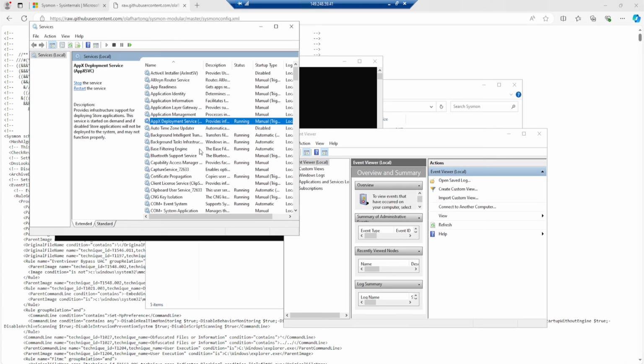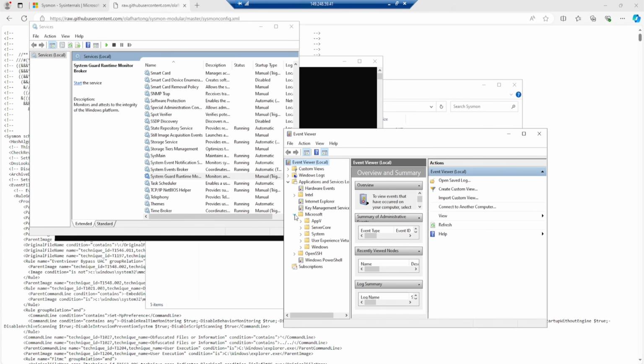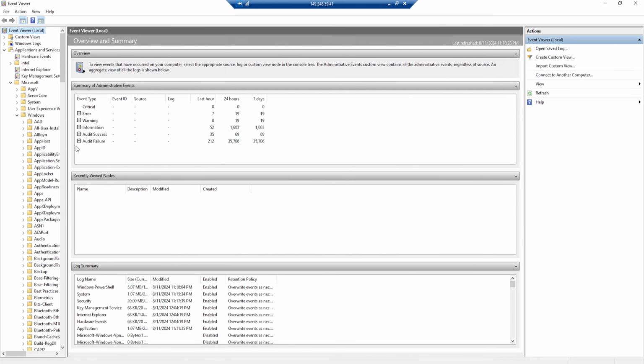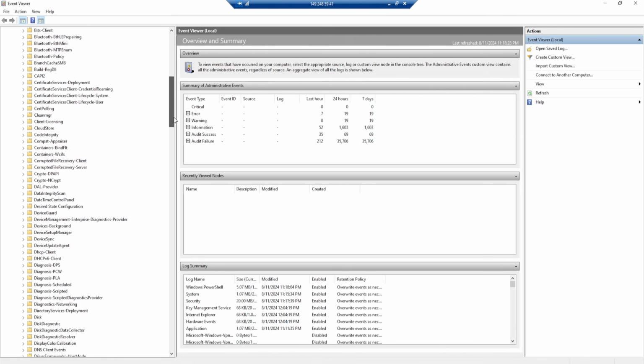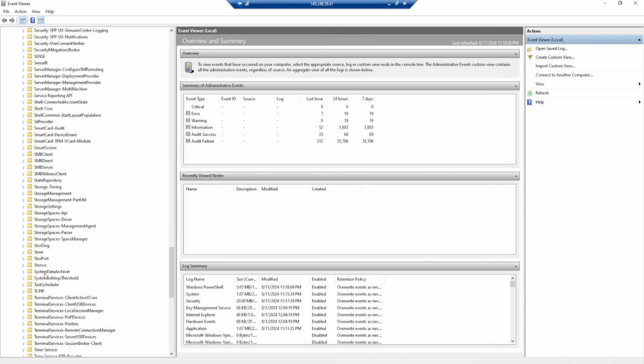So I'll type in S and then scroll down. We currently do not see Sysmon anywhere. And then over to my Event Viewer, I'll expand Applications and Services, and then Microsoft, Windows, and let's make this a little bit bigger, that way it's a lot easier to see. And then if I scroll down all the way to S, I should not see Sysmon. Yeah, I do not see it. And that is because we haven't installed it yet.